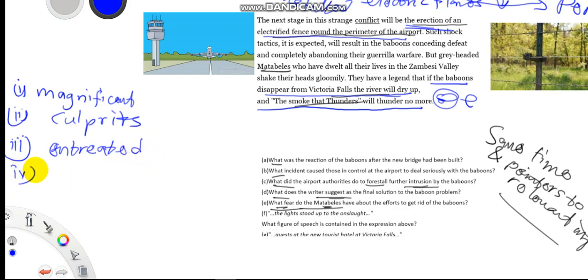Roman 4, drastic. Roman 5, conflict. Okay, and Roman 6 we have gloomily.